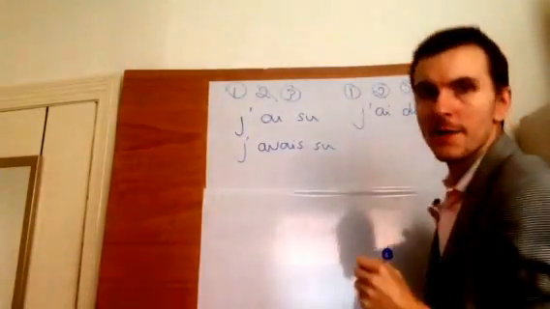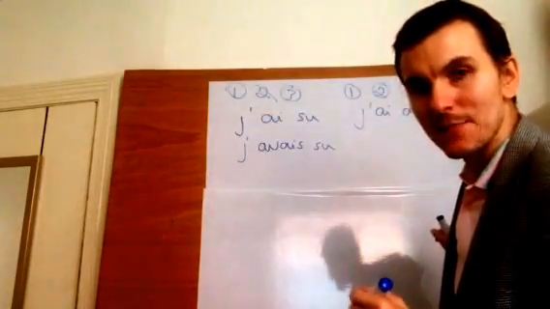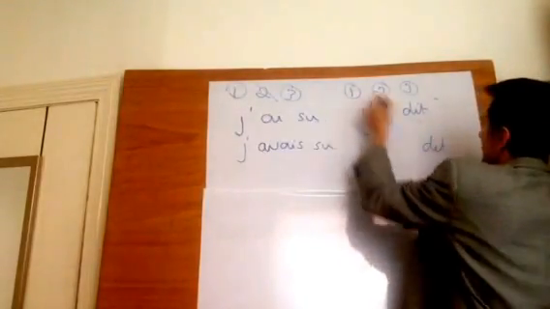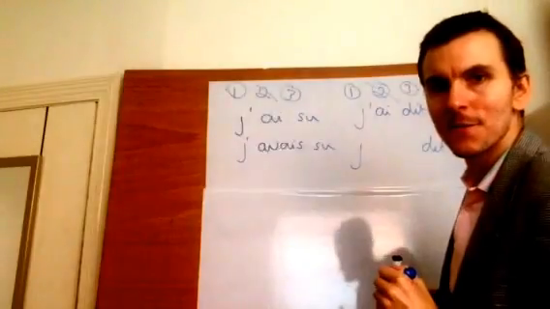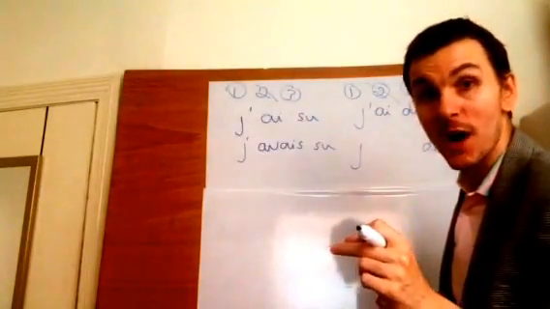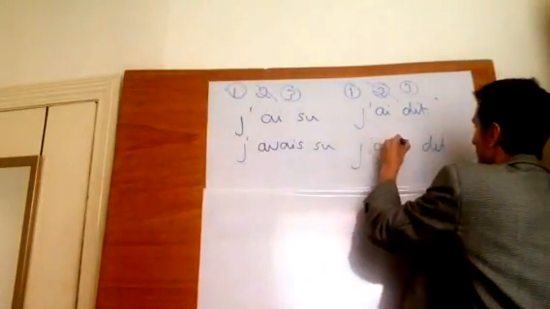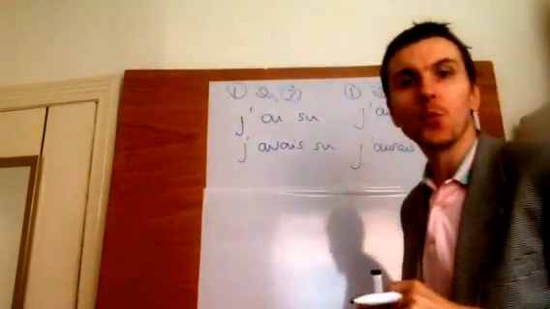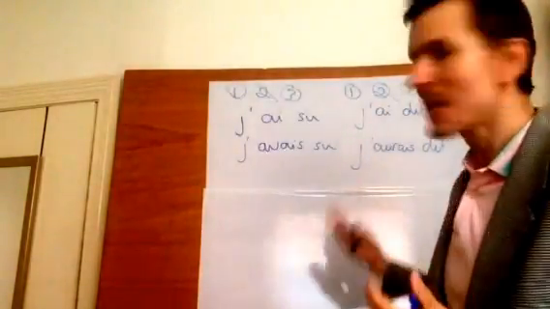Now, I'm telling you that for both of these parts we need to ditch the 2 and we keep 1 and 3. So I'm going to be keeping je and dit. That's fine, that's going to go. I would have, what's the future block for "have"? Or. So I would have, j'aurais dit. Now, please note that the ending for the "would have" as opposed to the "will have" is AIS. Okay? So, si j'avais su, j'aurais dit.